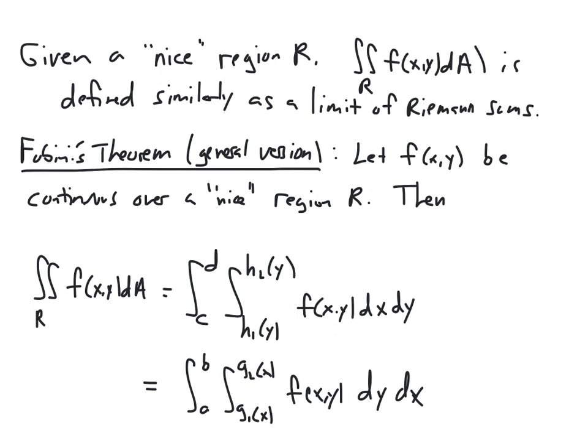So the big difference in the iterated integrals presented in this version of Fubini's theorem is that the inside integral has limits of integration that involves a variable. Now, if we think of a region R with rectangular, then thinking of it in either direction, either in terms of x or in terms of y, both of those limits are going to be constants because each of the sides of the rectangle, the vertical sides will be x equals a number a and x equals a number b, and the horizontal, the top and the bottom will be y equals c and y equals d.